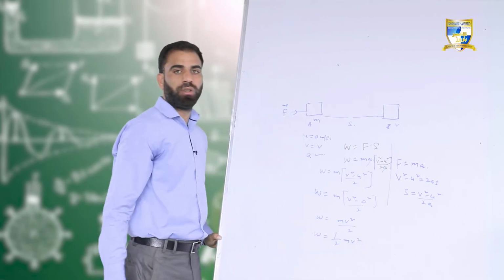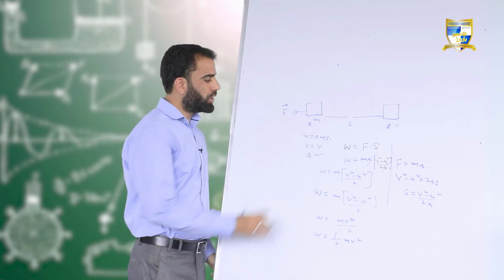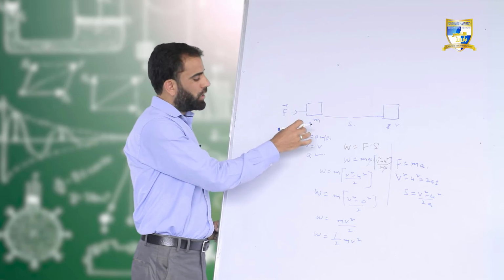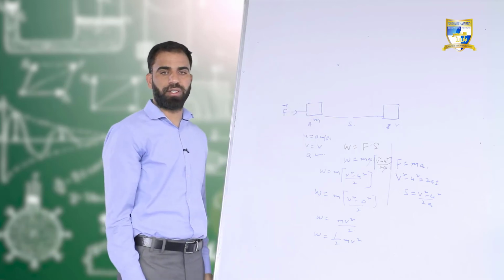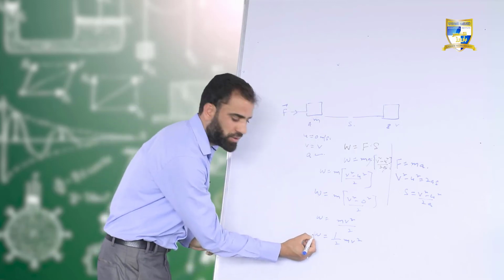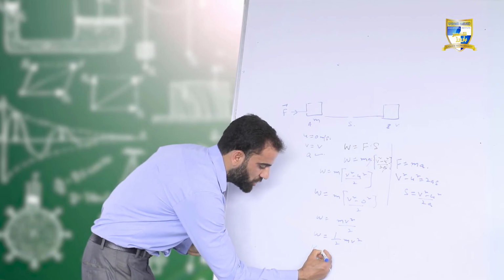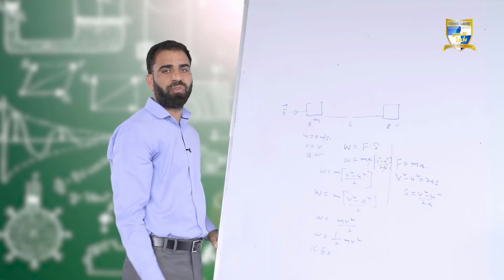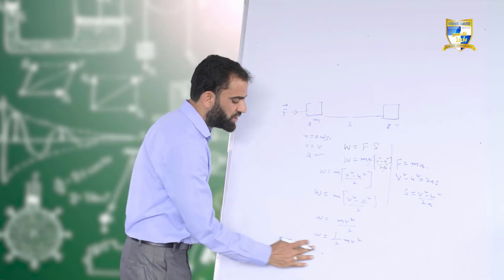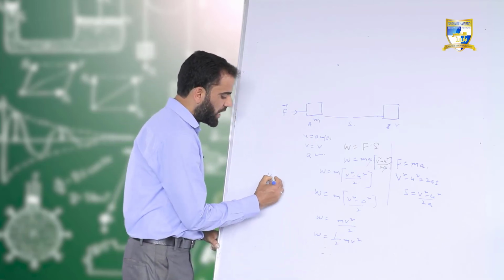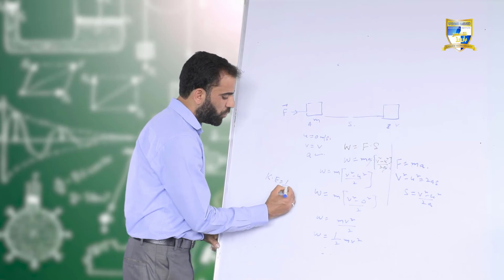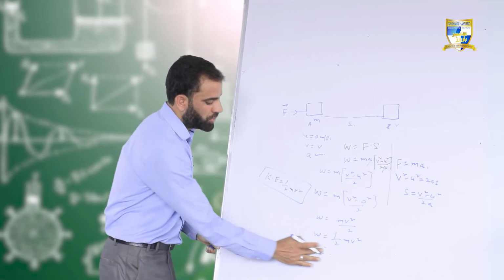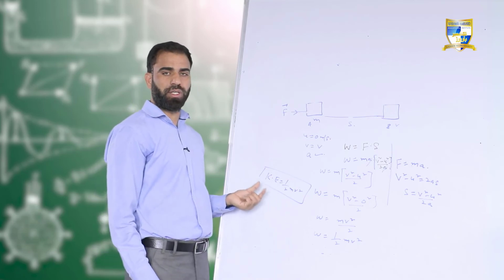What will become here? 1 by 2 mv square. So work has been done on this object, and this work got stored in it in the form of kinetic energy. So I can replace this W with kinetic energy. Why so? Because energy is being stored in it in the form of kinetic energy. So I can write here kinetic energy equals 1 by 2 mv square. So this is the equation for kinetic energy.